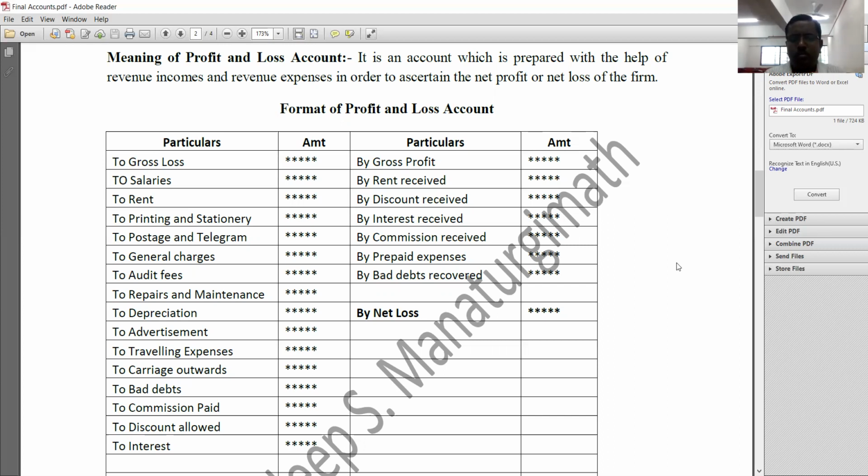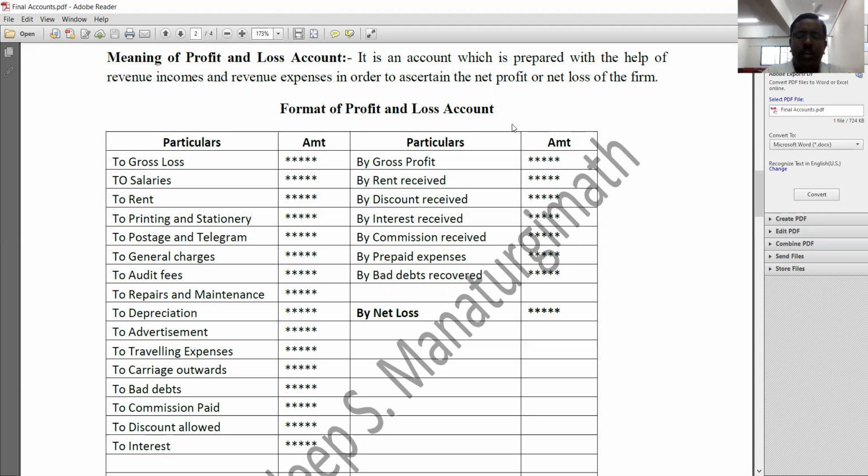First of all, this account is made up of indirect expenses and indirect incomes. On the debit side, we need to record indirect expenses, and on the credit side, we must record indirect incomes. Understood? The output of this account may be net profit or net loss. The output of trading account will be gross profit or gross loss. The output of this profit and loss account will be net profit or net loss.